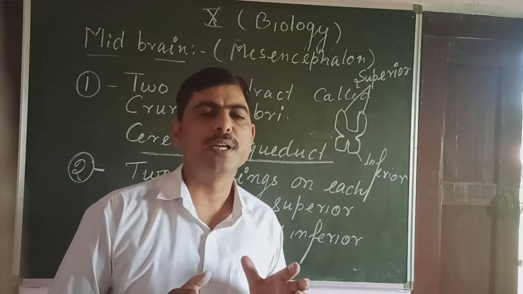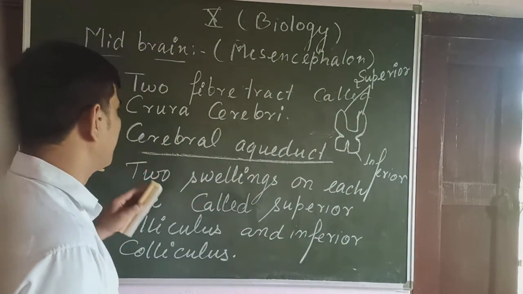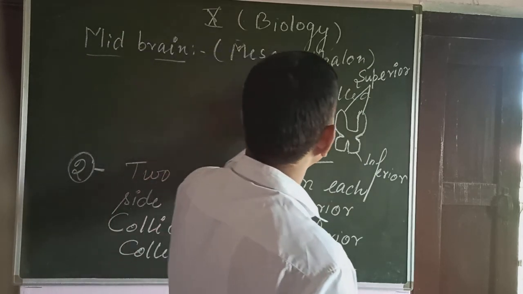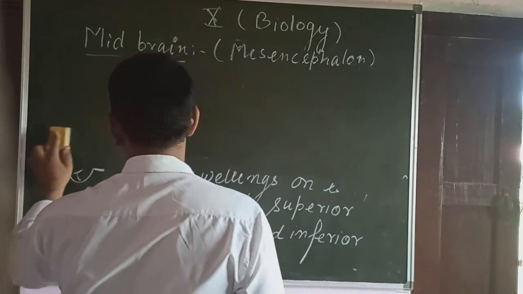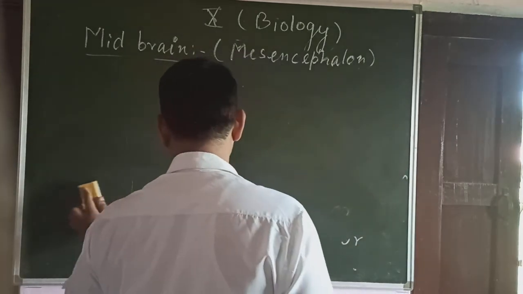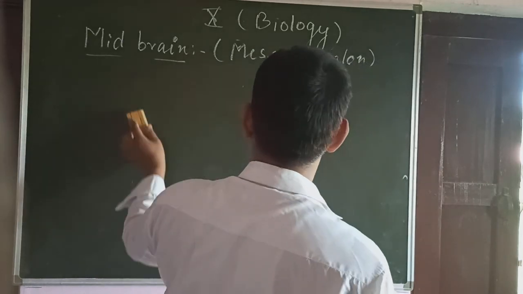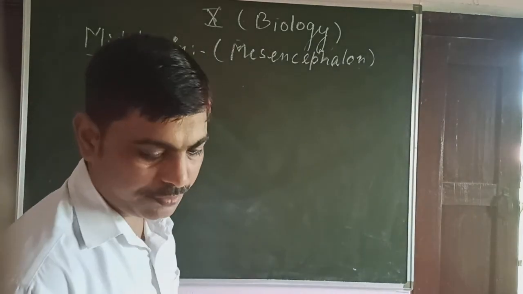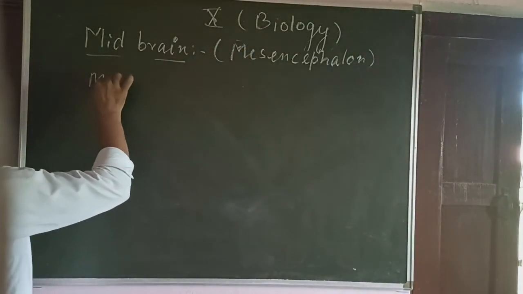Now see, what is the function? What does the midbrain do? The midbrain is responsible for the movement of head, neck and trunk in response to auditory and sight reflexes.